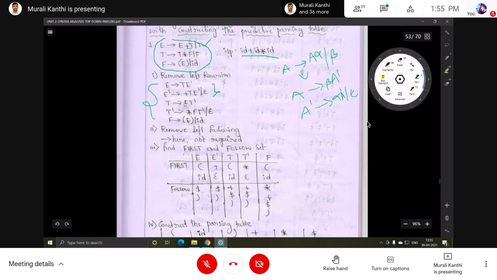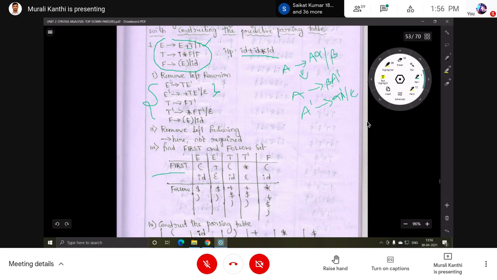Then for T also the same thing. Go to the F production; the first symbol is open parenthesis, ID. Then T dash: the first symbol is star, add to the set. The first symbol is epsilon, add to the set. Next, first of F is open parenthesis, ID. While finding first, it is easy. First set finding is easy compared to follow set.